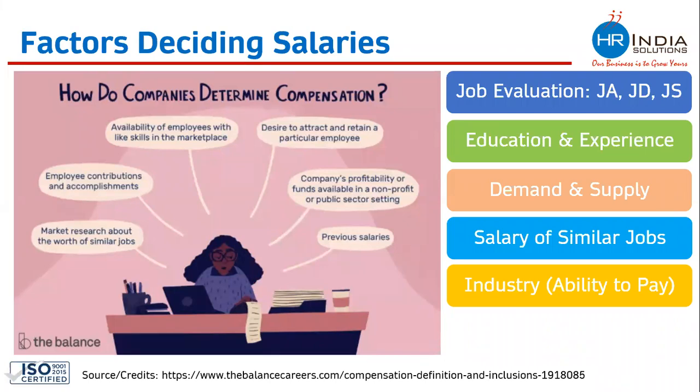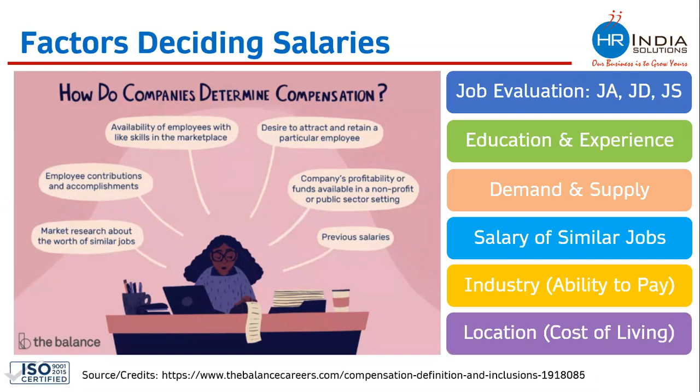You will see that any HR manager who is joining an insurance or telecom company is getting paid higher than those who are joining carpet making companies, manufacturing setups or any tea garden. So on the basis of the ability to pay of the industries, salaries are also getting decided. And we will be seeing in the coming slide that on the basis of location or cost of living, salaries are getting decided.